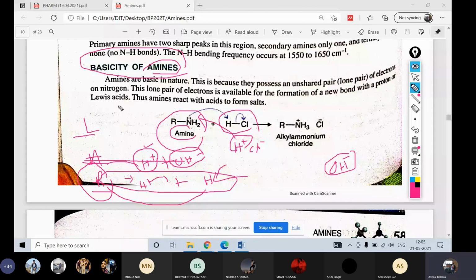So this is amine. Amine is having what? A lone pair of electrons, which is negatively charged. So automatically it loves to have something positively charged.